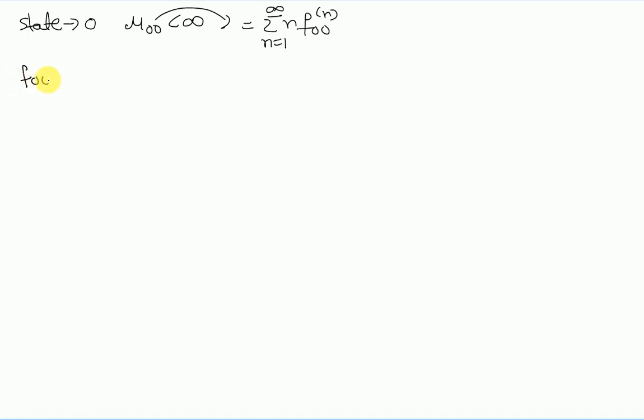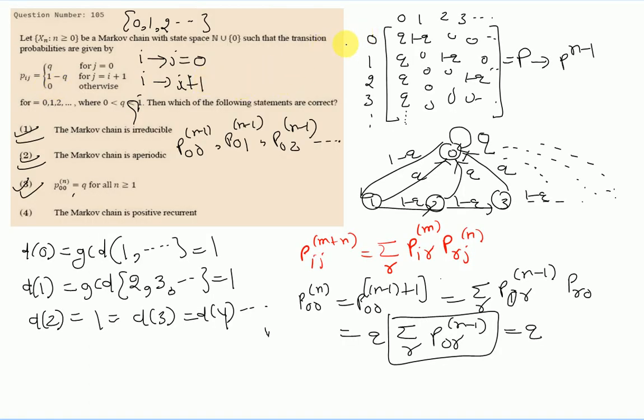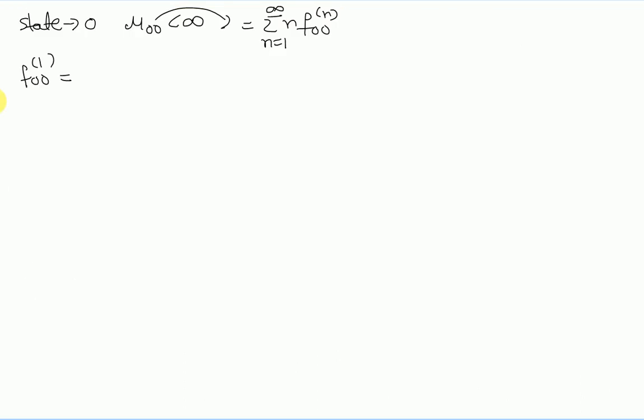Now f001. What will be f001? It means we walked away from state 0 and in only one step came back to state 0. This is like 0 to 0 in one step. The probability for doing this is q, so f001 equals q.